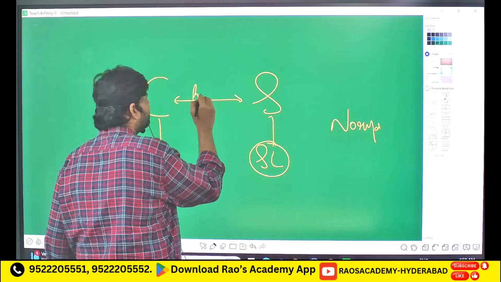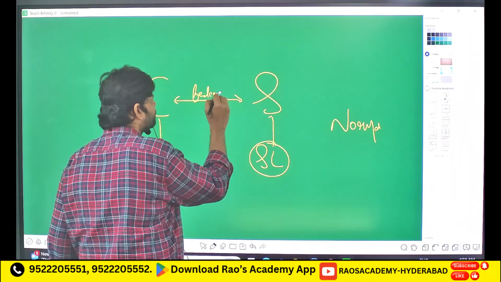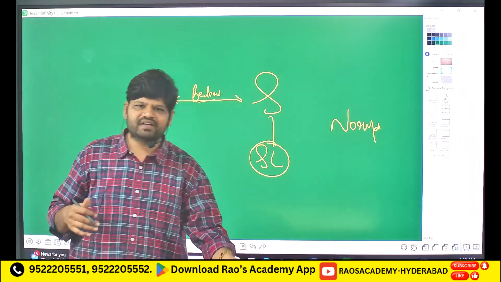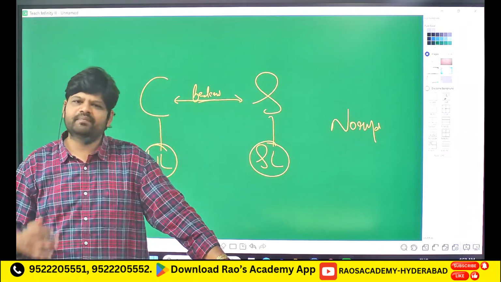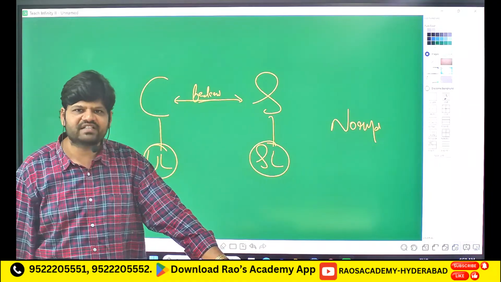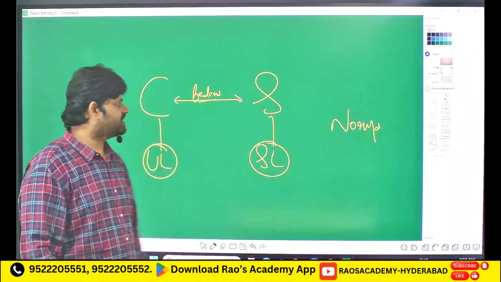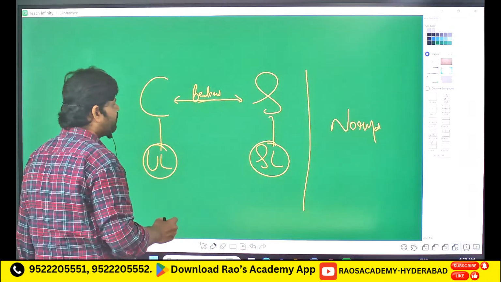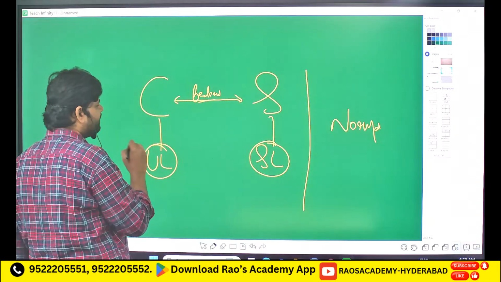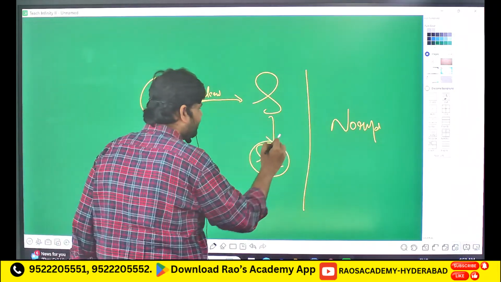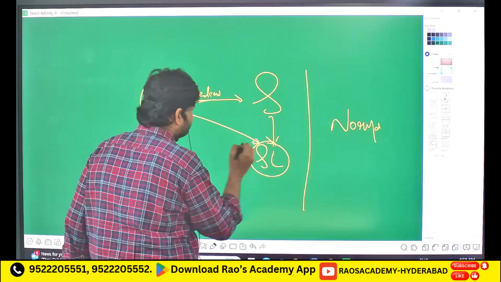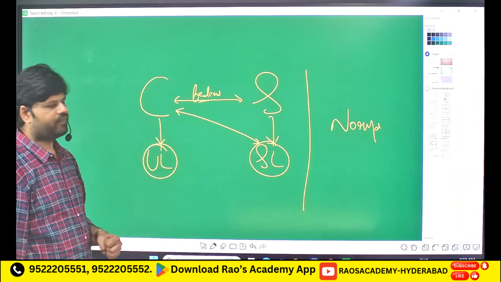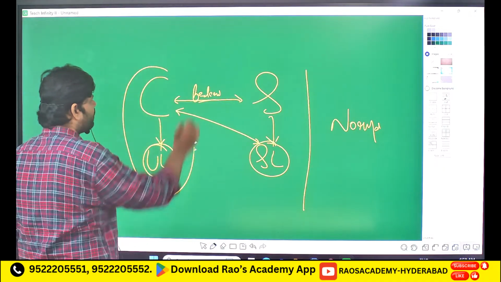A federal relationship between center and state is maintained. What kind of federal relationship? It can be an administrative relationship, a legislative relationship, a financial relationship, all these aspects of relationship. So this happens during your normal scenario. And during an emergency scenario, what happens? The center becomes powerful. The center takes away all the matters from the state list. So the state becomes less powerful, and the center becomes more powerful.